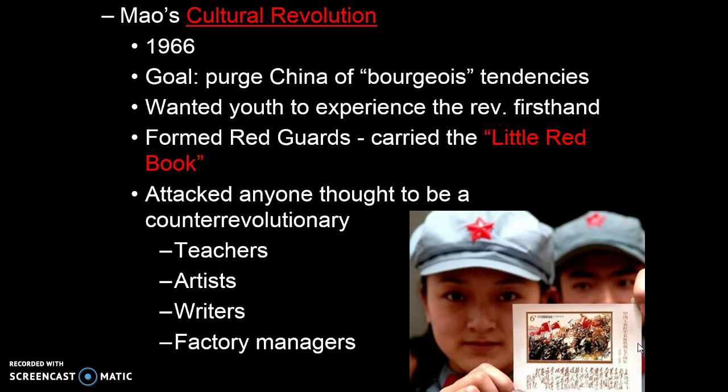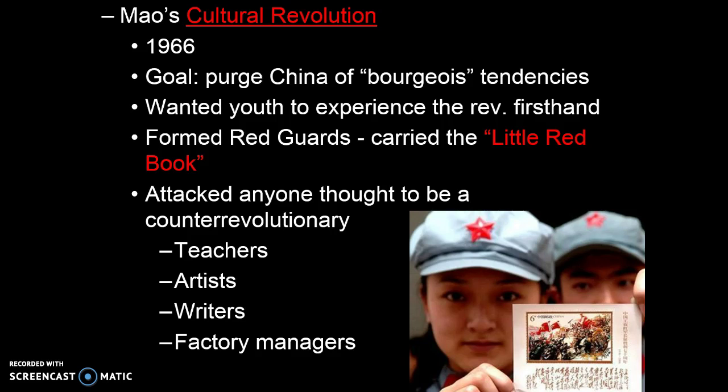Another program or policy that he launches is the Cultural Revolution. Now, the point of this is to get rid of anybody that would speak out or revolt against him, and that would be the group known as the bourgeoisie.